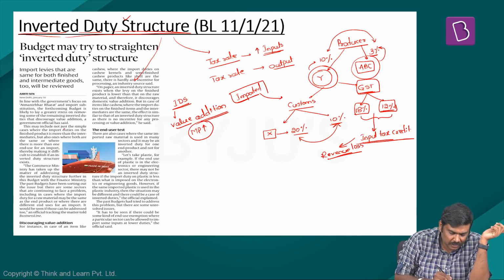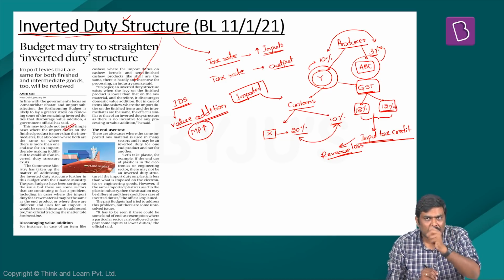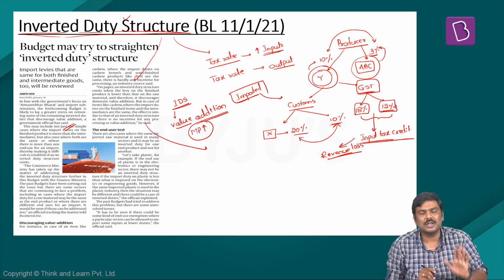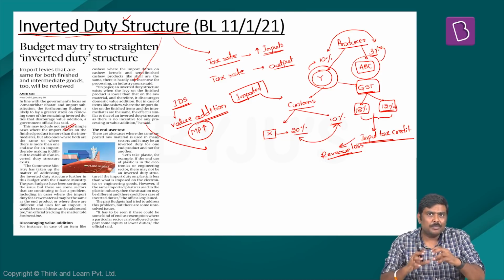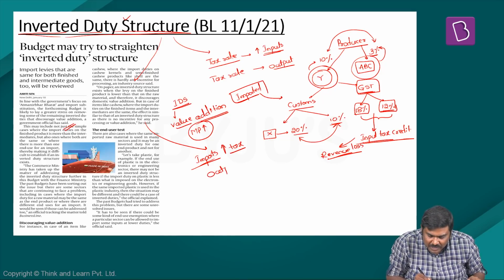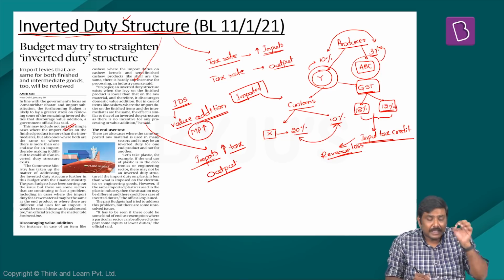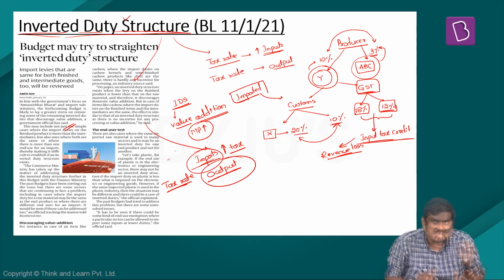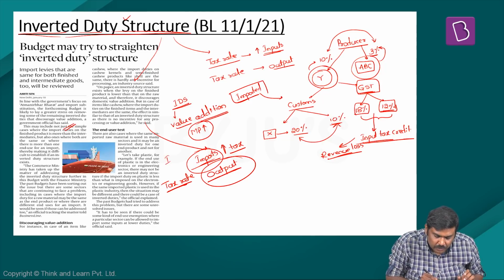Having said so, this article basically says even now in the upcoming budget, government may take certain measures to address this particular problem of inverted duty structure. This inverted duty structure could be looked into not only on those particular imports which will have a higher tax rate compared to the output which is manufactured using these particular imports. Even if the imports have the same tax rate, that is the customs duty is the same as the tax rate on the output, even in these particular situations the inverted duty structure exists and government may simplify this.